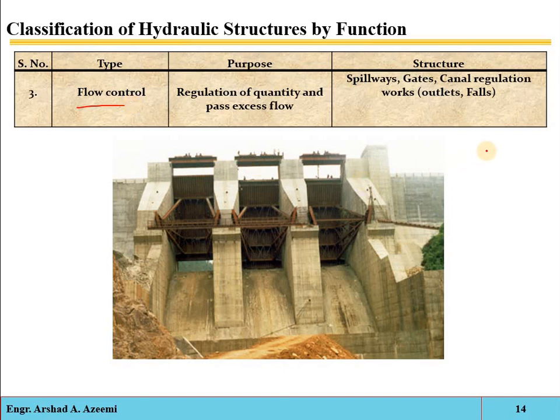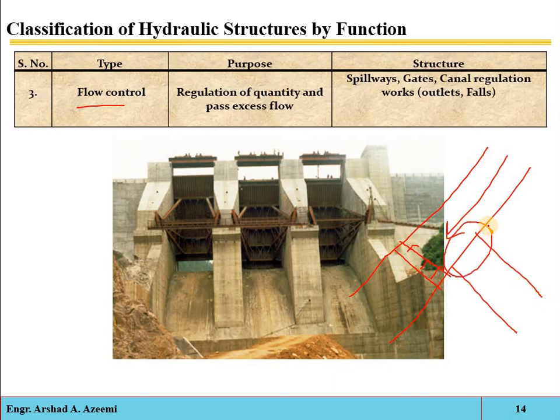As we discussed at the start of this lecture, suppose you have a natural river. Here we construct a barrier or diversion structure, and here we take a canal. At this head point, at this starting point, we construct some regulating structure, some controlling structure, which maintains the discharge in the canal. For example, according to how much water is required, the gates will be opened. So that will be a flow control structure.